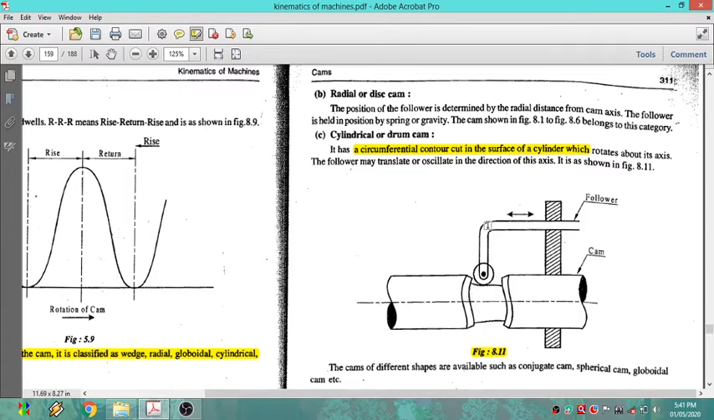They have made such an arrangement that the cam is rotating about its own axis, as well as the follower is moving in that particular contour, and it will be moving in a horizontal direction. If you observe, the follower is moving in a horizontal direction while the cam is rotating about its own axis. So this type of cam we can call a cylindrical or drum cam. Depending upon the application, the type of cam has to be used.